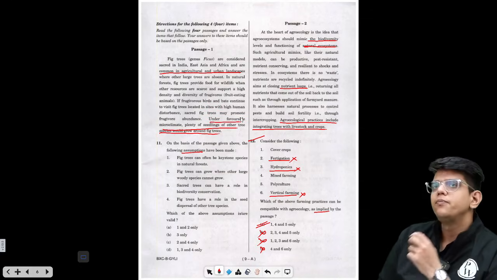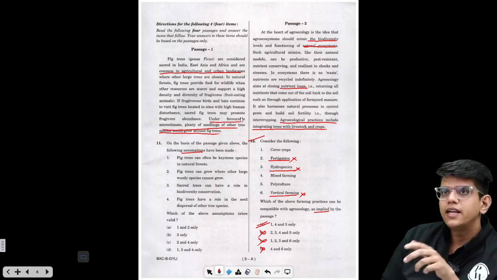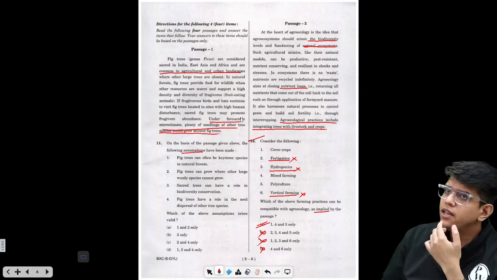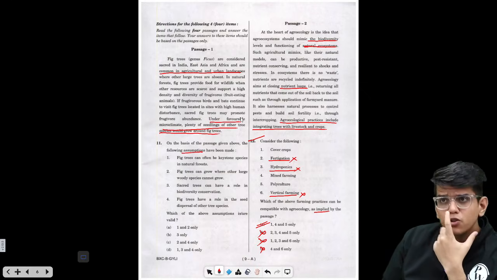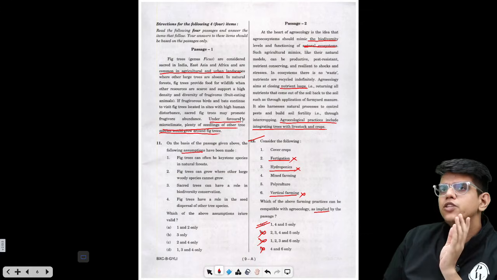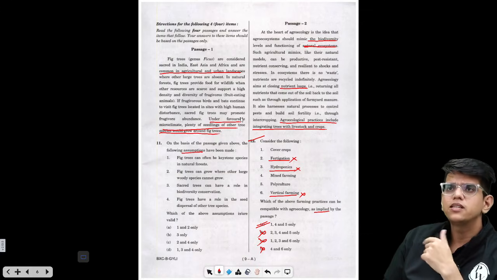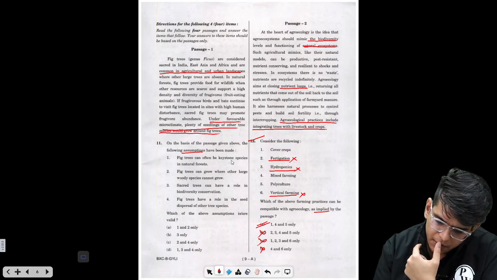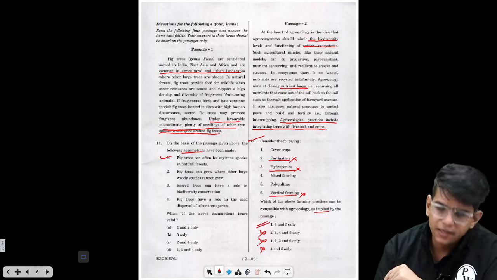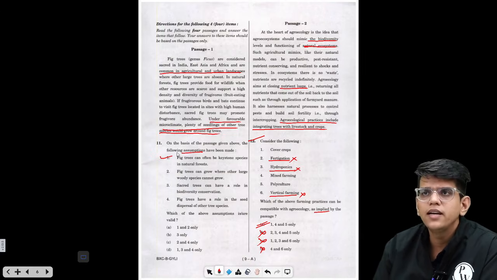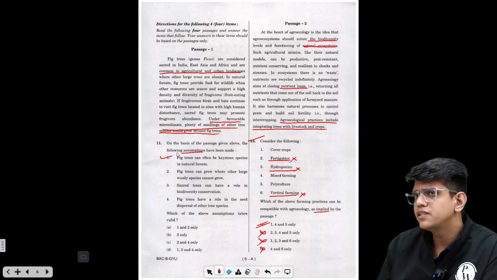So basically, birds will come, right? They will bring different seedlings with them, sit on the tree, the seedlings will fall, and it will enhance the growth of plants near these fig trees. Basically, all these species which regulate the population of other species around them are keystone species. So the first statement is fig trees can often be keystone species in natural forests, right? These can be keystone species because they are regulating the population of both animals and plants near them.